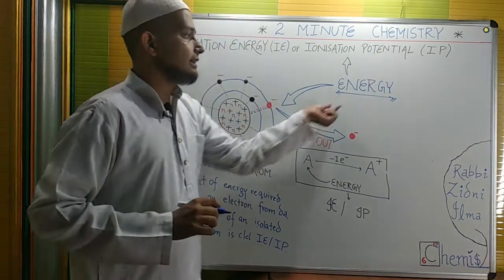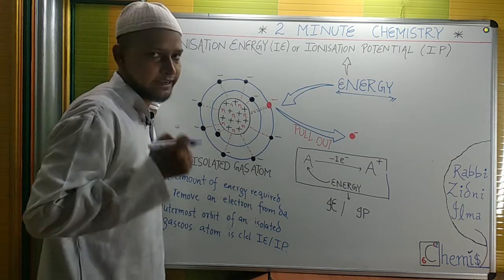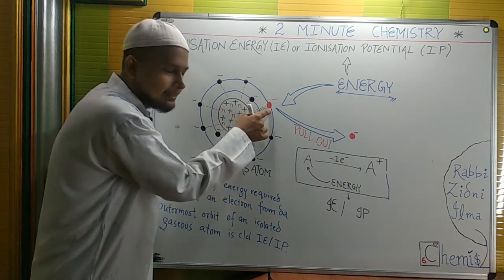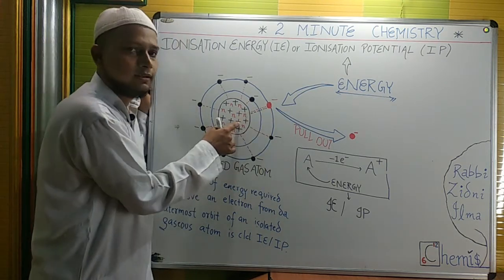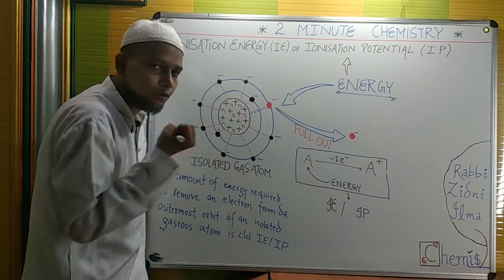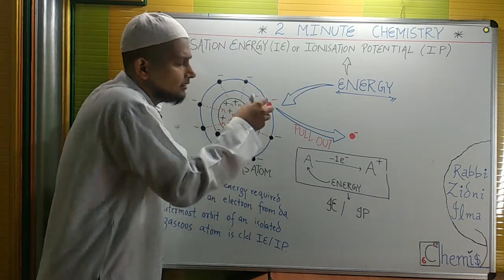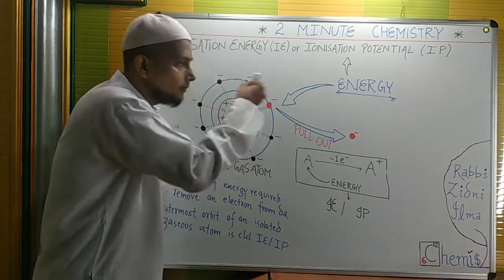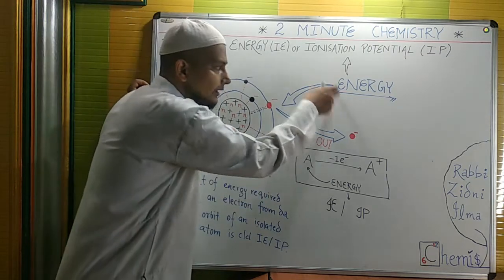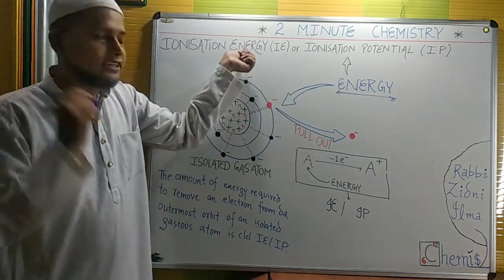Why are we giving this atom energy? Basically there is a nuclear force acting. This electron is in love with the protons, the plus and the minus. It is an attractive force, nuclear force, electrostatic force of attraction. So in order to overcome this force, we will give energy. So this is what? Ionization potential or ionization energy.